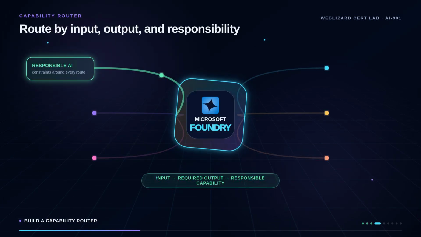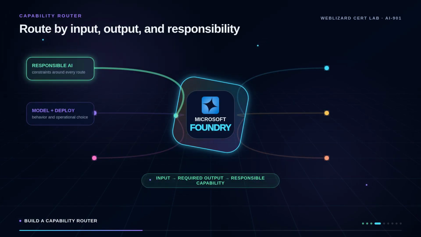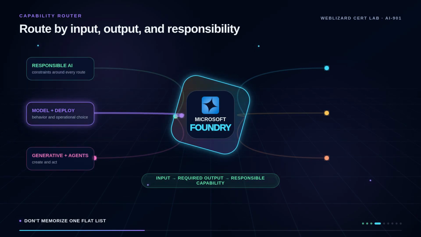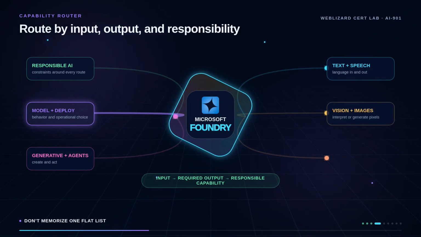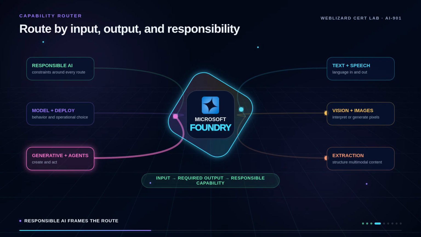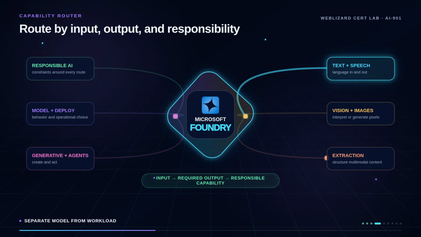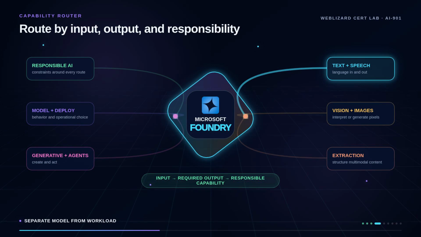Build a capability router instead of memorizing one undifferentiated list of AI services. Start with responsible AI. Fairness, reliability and safety, privacy and security, inclusiveness, transparency, and accountability affect the choices around a system. Then separate model and deployment decisions from workload decisions.